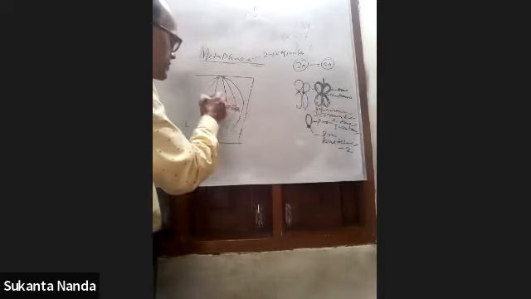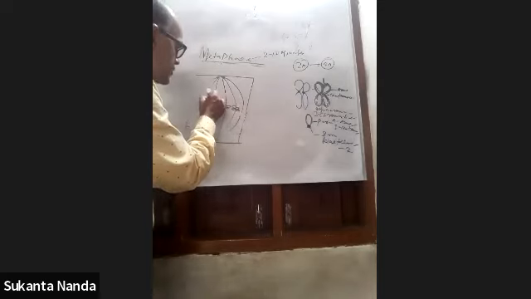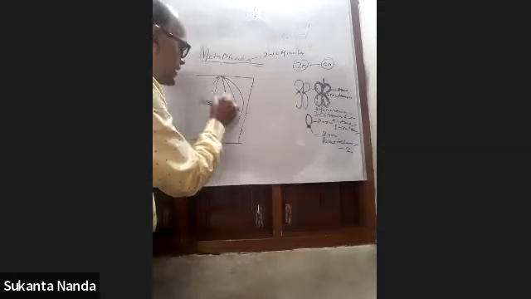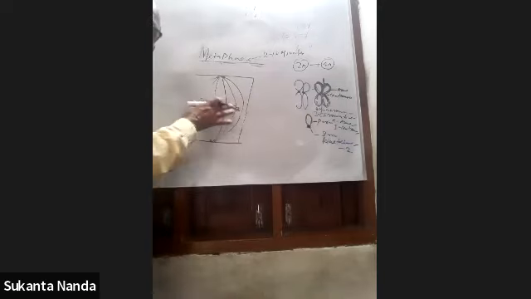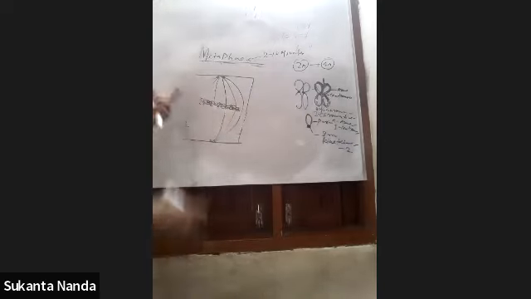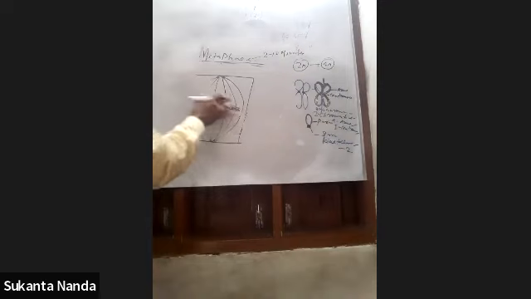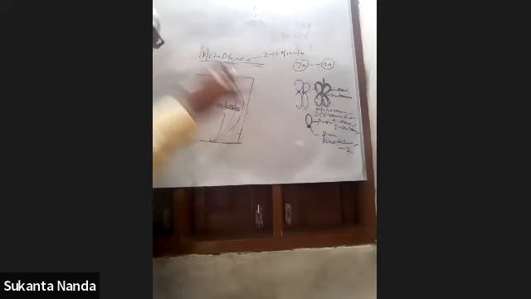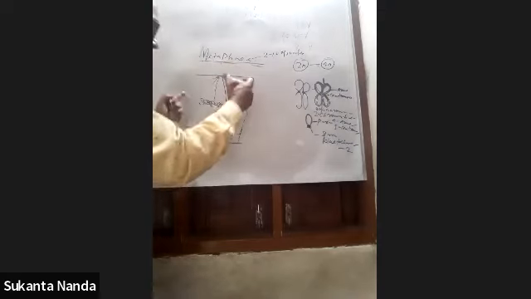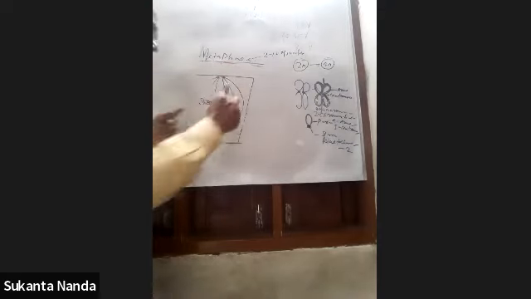They will make an equatorial plate, a plate-like structure. This is the equator, the middle part, and all the chromosomes will be attached in that middle part.